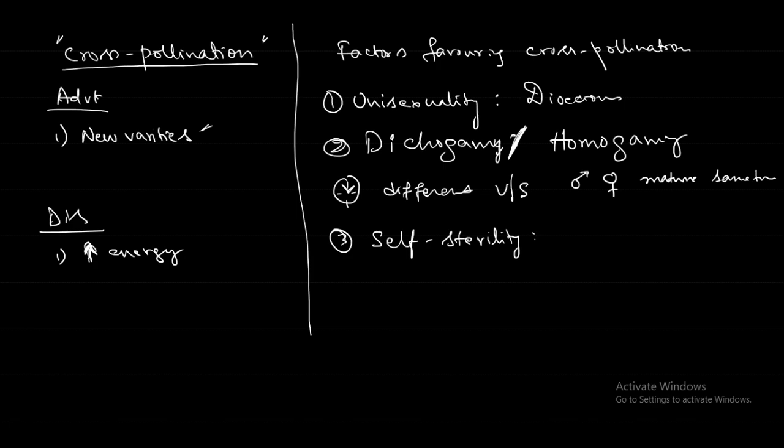So here it will show protandry. The male reproductive structure will mature first, but the male structure is not there. Yes, you are correct. In sunflower, it is a neuter flower, so it does not have the male reproductive structure. This one we have to look into, why the sunflower is given as an example. We have to verify this.